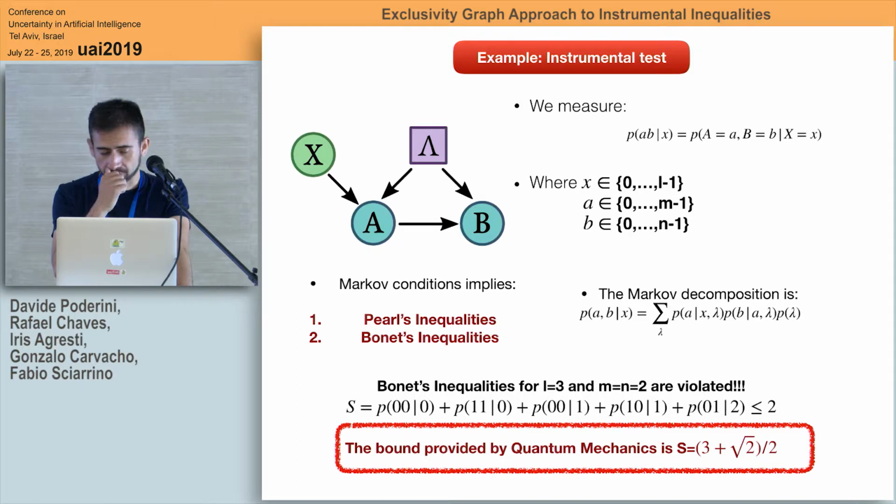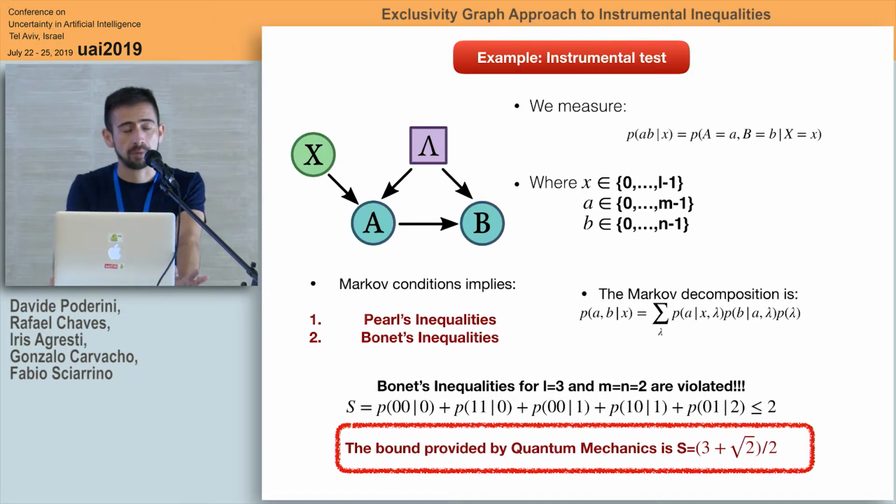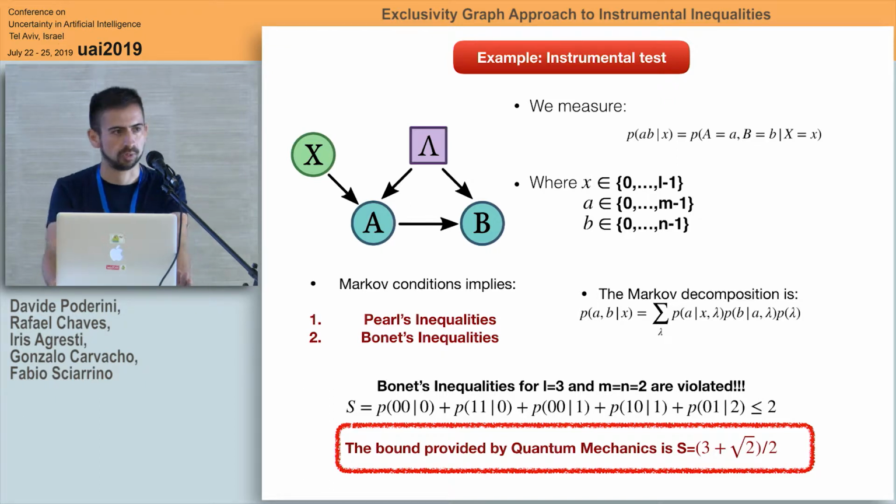Since, as I told you before, the paper and this presentation are focused on the instrumental inequality, I have to talk a little bit more about this. When you consider that the nodes X, A, and B have two possible values, you are working in the framework of Pearl's inequality. X could be 0 or 1, A could be 0 or 1, and the same for B. In that case, Pearl's inequality stands, and the maximum value that you can obtain with classical models is equal to 1.